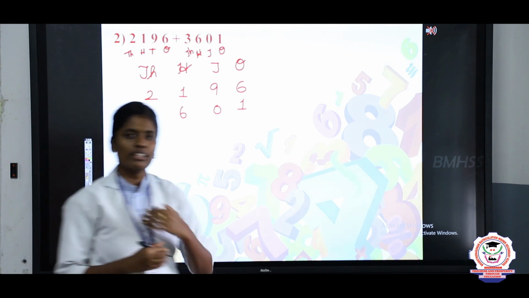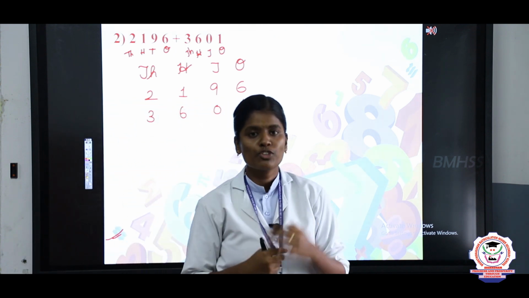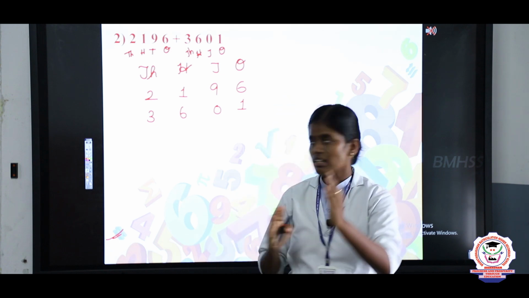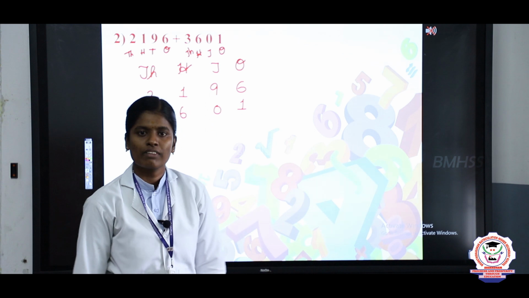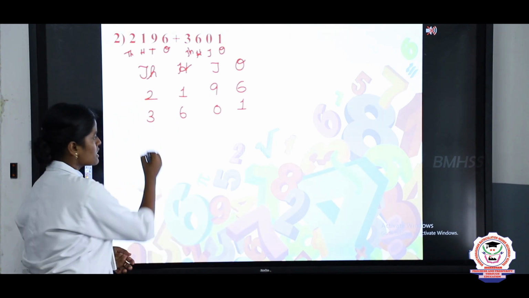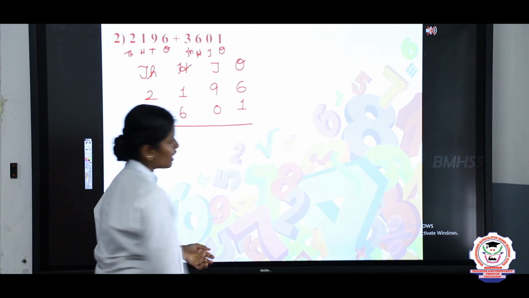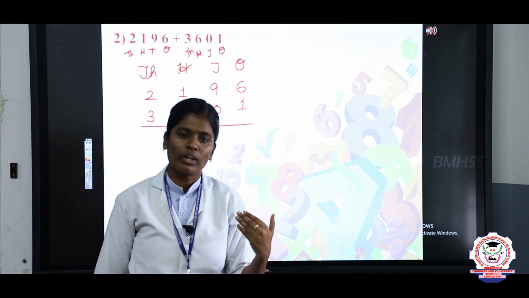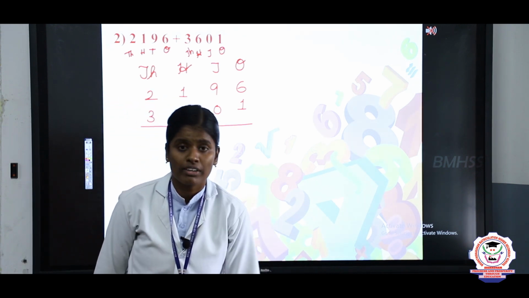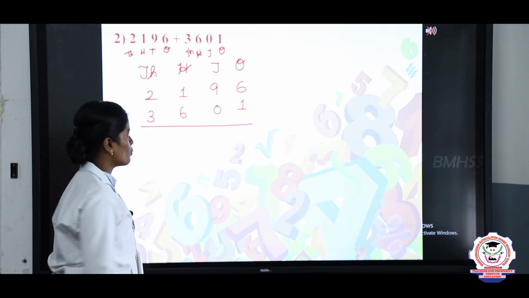Now we are going to add this. While adding the number, first you should take the ones place value, tens place value, hundreds place value and finally thousands place value, right? So take 6 in the mind, 1 in the finger. That is 6 ones plus 1 ones. So the answer is 7. What is the answer? 7 ones.